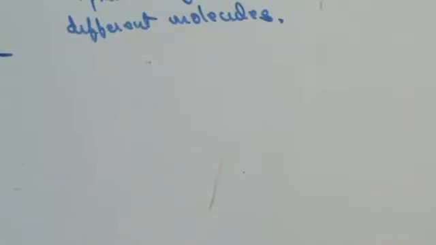Complete overlapping of 2 orbitals is not possible, because then the 2 nuclei would come close to each other and would exert a force of repulsion. The geometry and the shape of the compound formed would depend upon the orbitals taking part in overlapping. That is my valency bond theory. Fine, do we get this thing clear? Let's write this down.